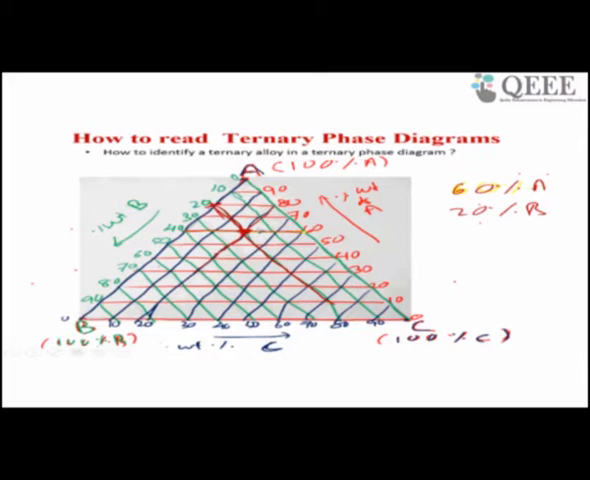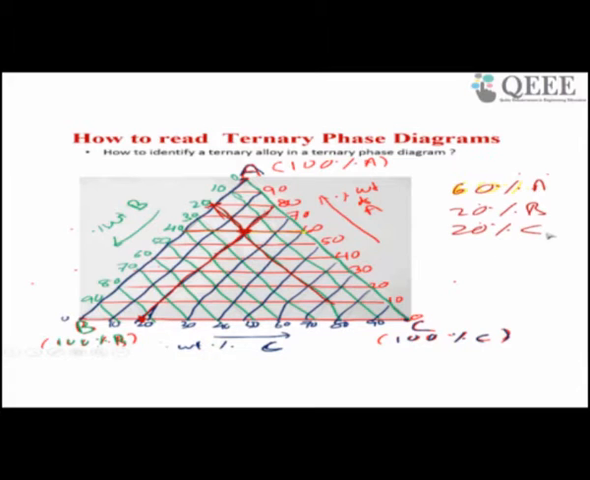So how to know C? I have to see C. This is the C line which is parallel. So I have to draw a parallel line to this point and to know this is my C. So this is my C. So C is what? 10, 20, 20%.